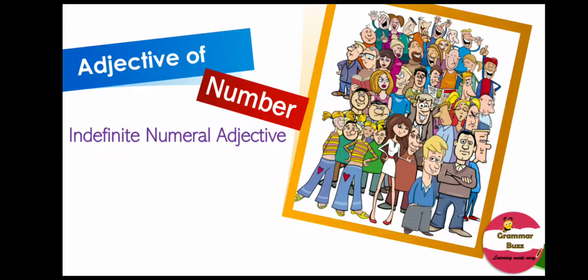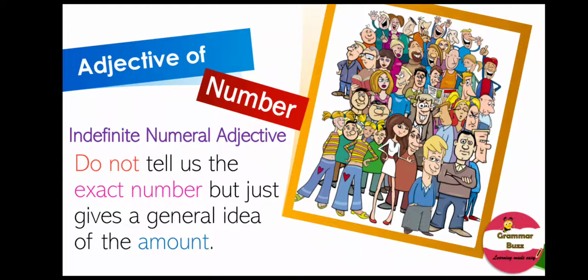Now let us move on with the second section of adjective of number, that is indefinite numeral adjectives. Indefinite numeral adjectives do not tell us of the exact number, but just give us a general idea of the amount.